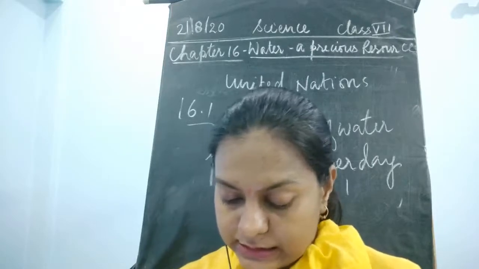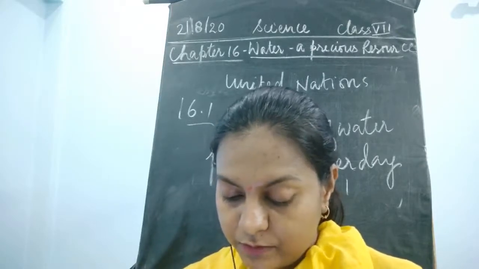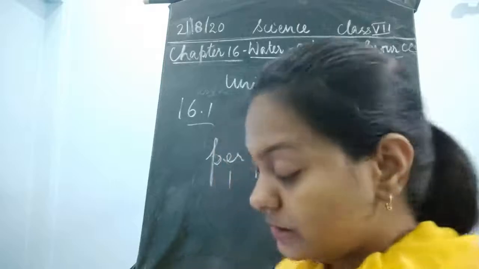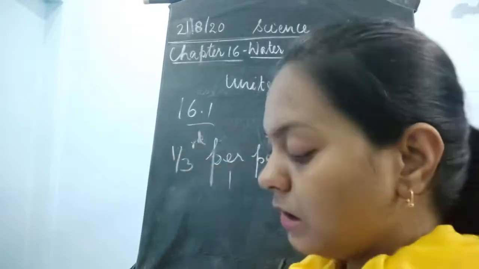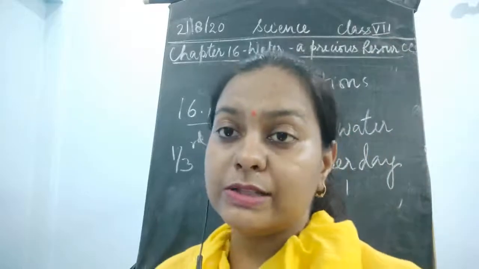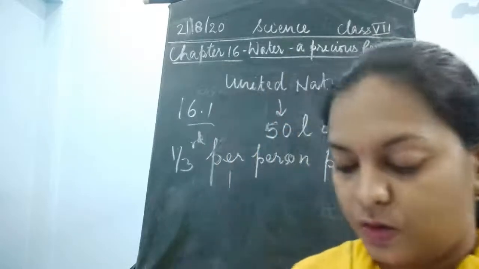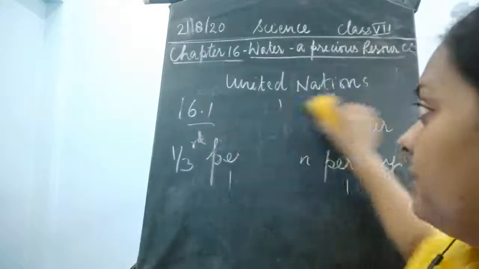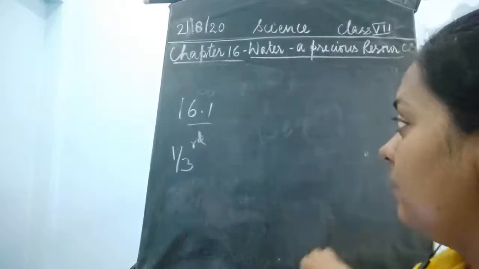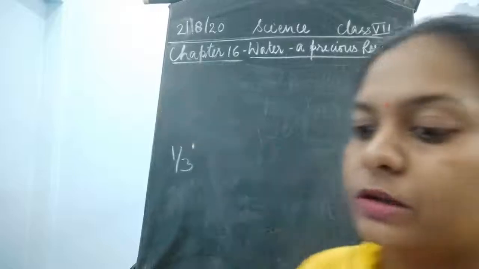It is estimated that a few years from now, just imagine, 1/3 of the people in this world are going to face the problem of water scarcity. So what would be the next problem of the people? That would be for water.